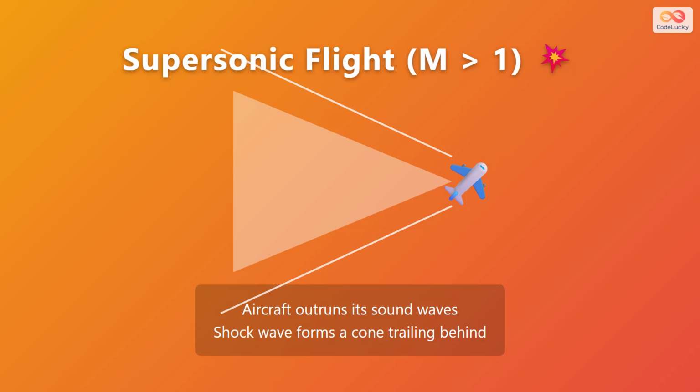When the aircraft breaks through and flies supersonic, with Mach greater than 1, it actually outruns its own sound waves. The aircraft is now moving faster than sound can propagate through the air. This creates a cone-shaped shock wave that trails behind the aircraft, similar to the wake left by a boat moving faster than water waves.